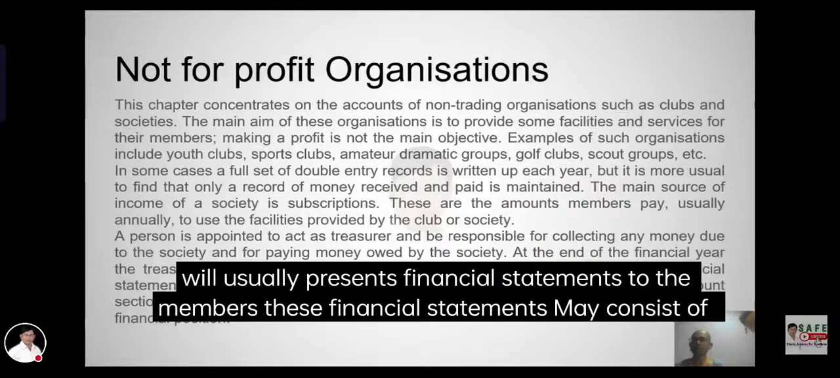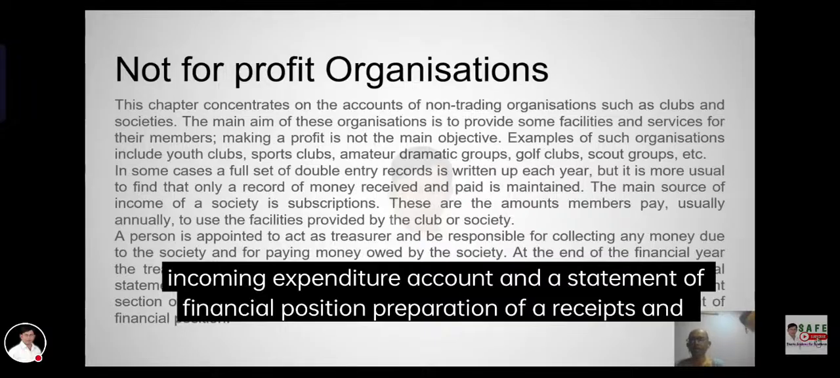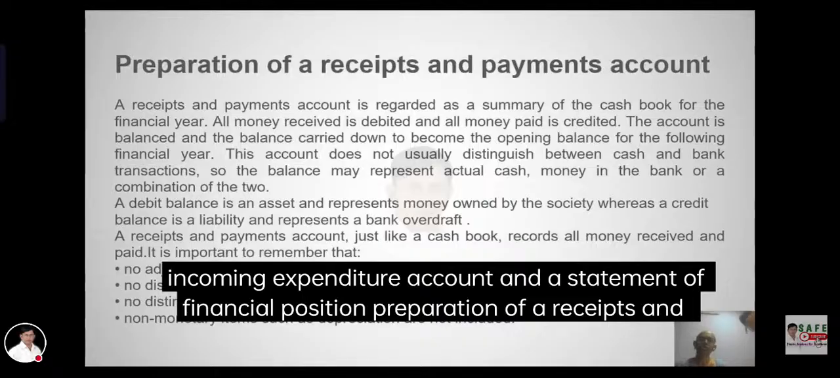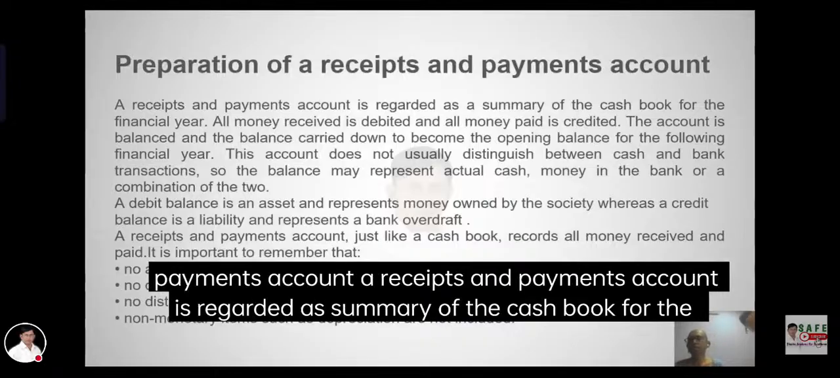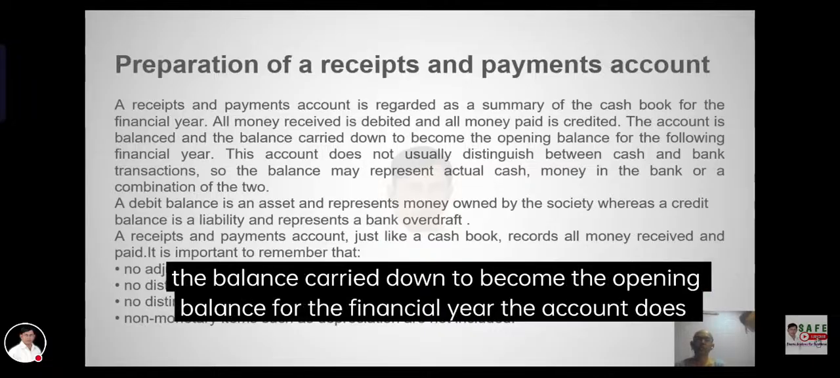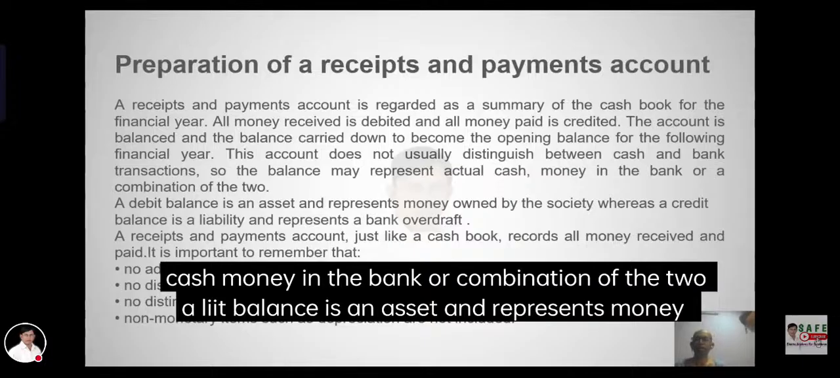These financial statements may consist of a receipts and payments account, possibly a trading account section of an income statement, an income and expenditure account, and a statement of financial position. Preparation of a receipts and payments account. A receipts and payments account is regarded as a summary of the cash book transactions. All money received is debited and all money paid is credited. The account is balanced and the balance carried down to become the opening balance. The account does not usually distinguish between cash and bank transactions, so the balance may represent actual cash, money in the bank or a combination of both.